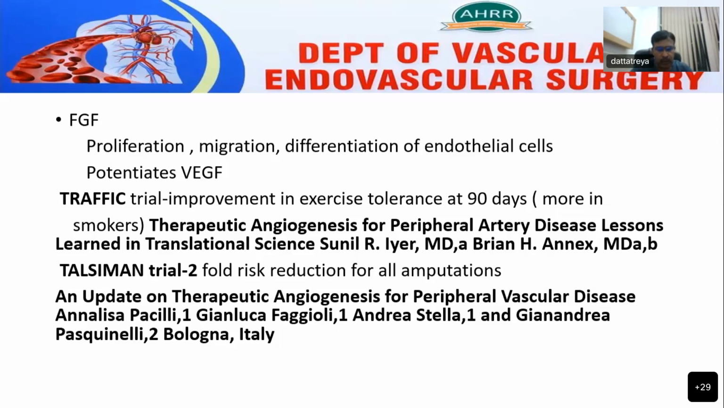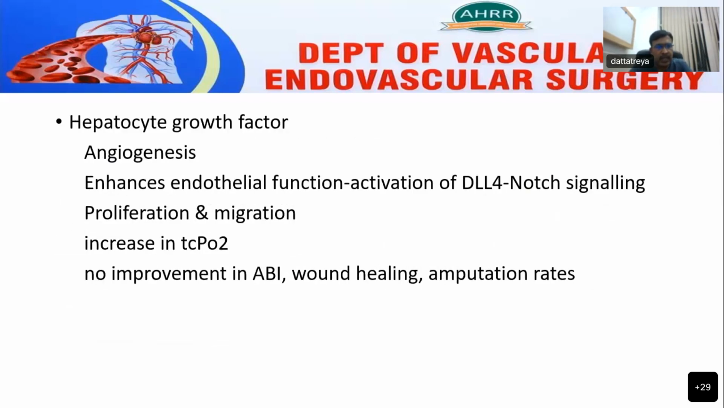Coming to hepatocyte growth factor, which helps in stimulation of angiogenesis. It enhances the endothelial function and activation of delta-like ligand 4, which is a Notch signaling binding protein, which helps in proliferation and migration. There is an increase in TcPO2, but as such, there is no improvement in ankle brachial pressure index or wound healing or amputation rates.